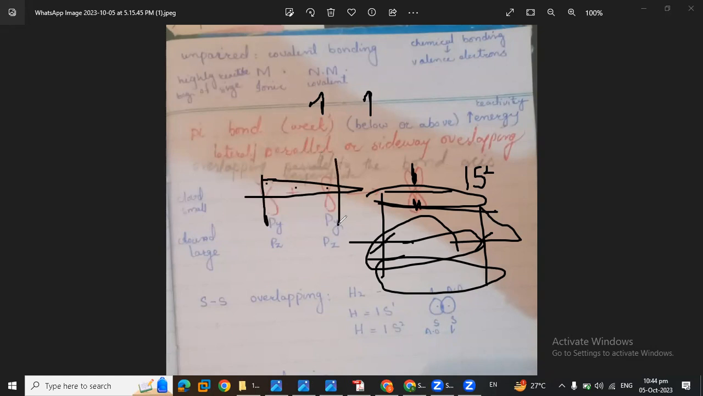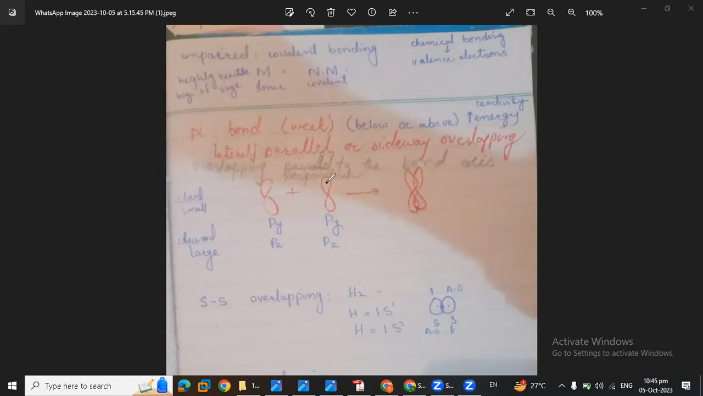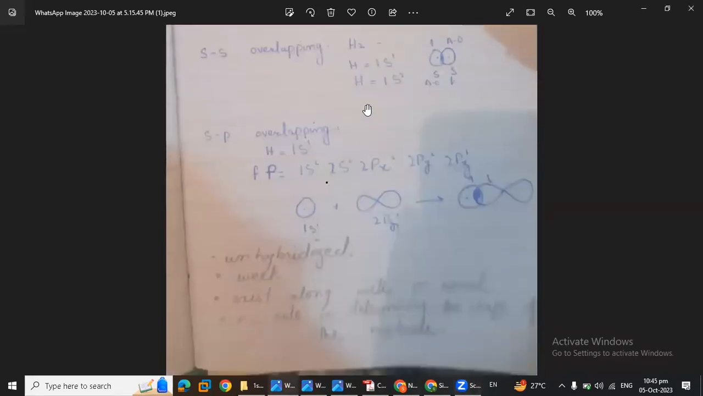The overlapping is lateral, parallel, or sideways overlapping, because they overlap from their sides rather than from their heads. Py and Pz do make pi bonds. They cannot be from hybridized atoms, because hybridized atoms are only from s or sometimes from Px. We don't go so much for Py and Pz. So they are usually made from unhybridized atoms.